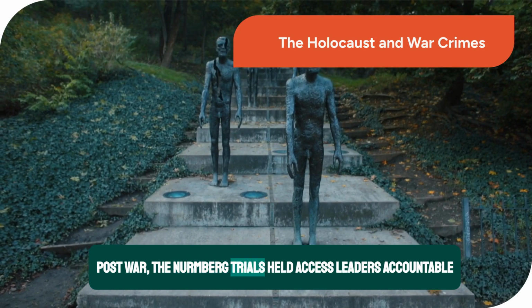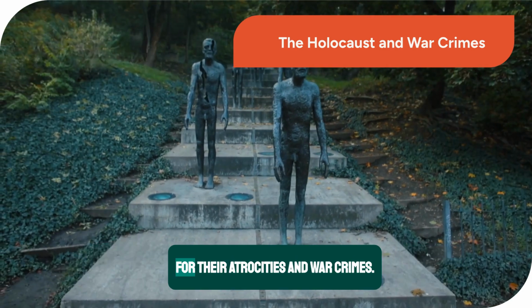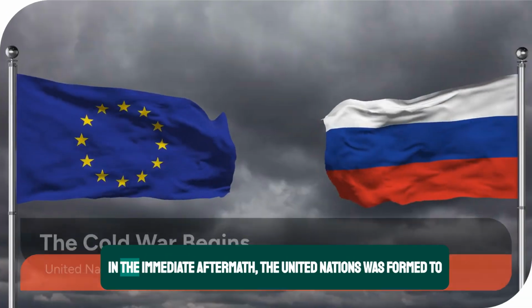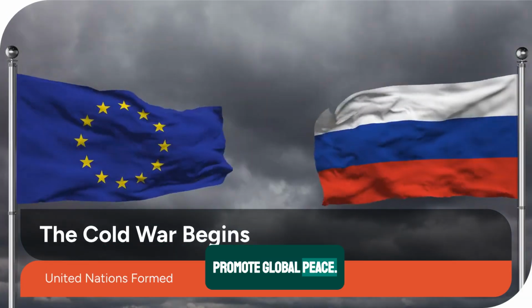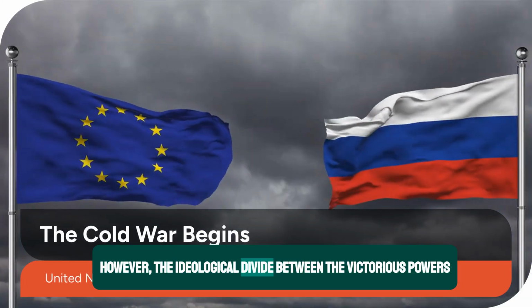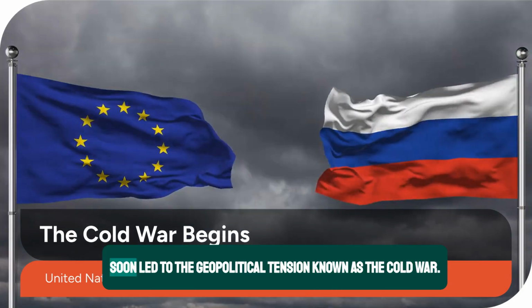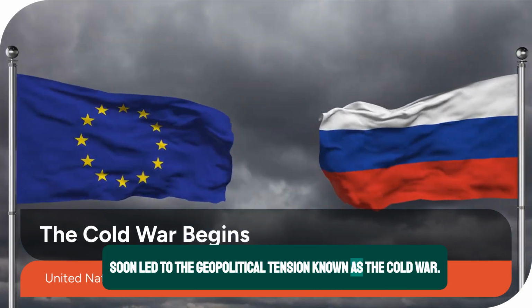Post-war, the Nuremberg trials held Axis leaders accountable for their atrocities and war crimes. In the immediate aftermath, the United Nations was formed to promote global peace. However, the ideological divide between the victorious powers soon led to the geopolitical tension known as the Cold War.